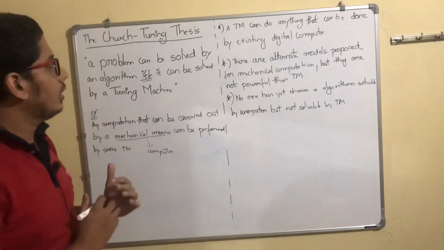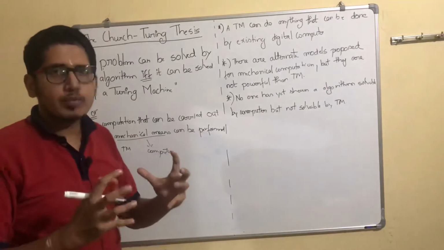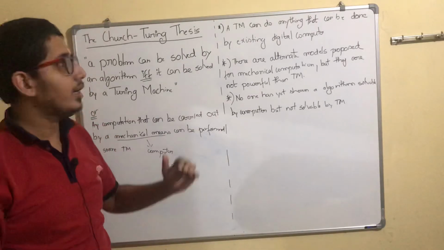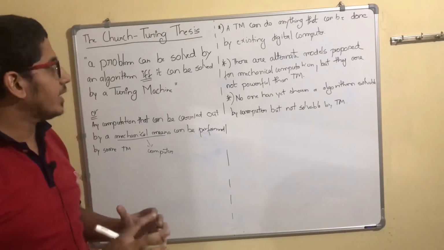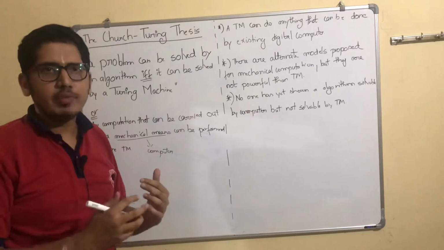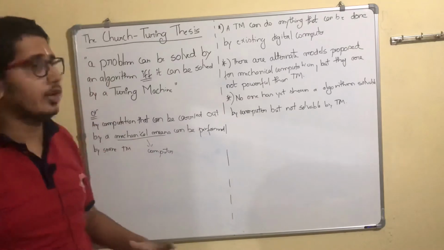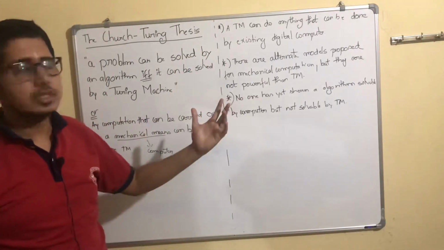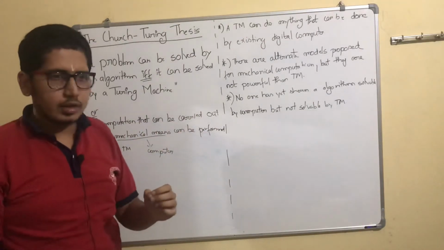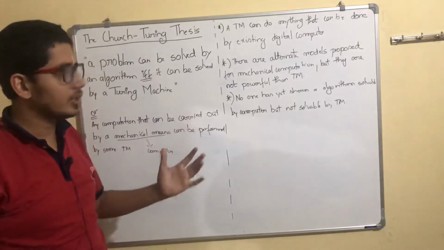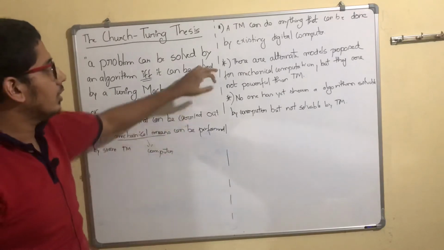So can we prove it? One thing you can say is, I can take all the programs that we can execute on a computer and implement them on a Turing machine. The statement is correct, but it's not practical, because on computers we have been writing an infinite number of programs. There are a hell of a lot of programs that have been written. Implementing each of them on Turing machines is not a good idea, because in further videos we'll see that even to do the smallest of things on a Turing machine, we have to design a very complex Turing machine. So it's not a feasible idea. So this is one of the arguments.